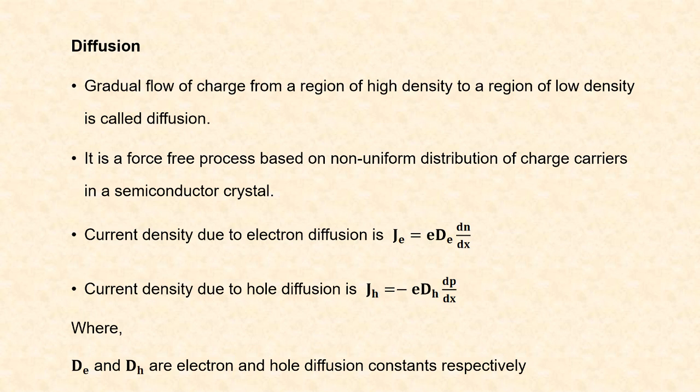Current density due to electron diffusion is given by Je is equal to e into De into dn by dx. Current density due to hole diffusion is given by Jh is equal to minus e into Dh into dp by dx. Here De and Dh are the electron and hole diffusion constants.